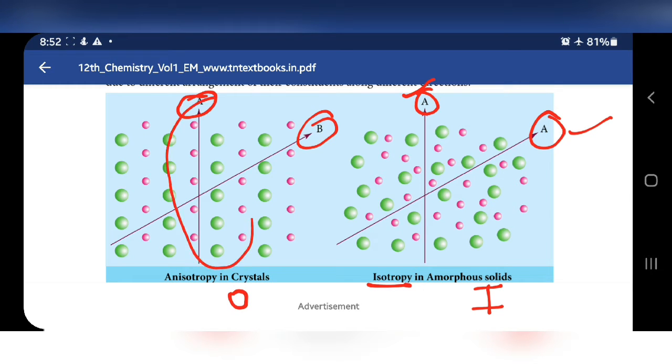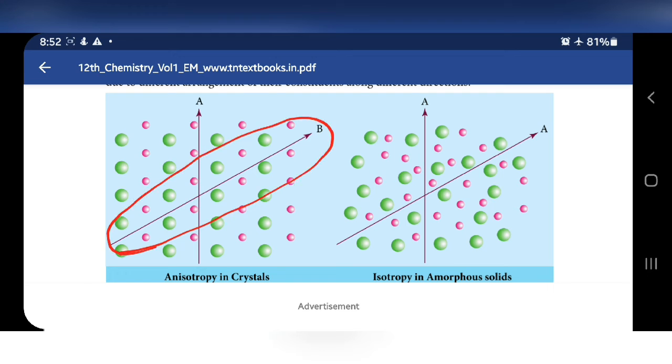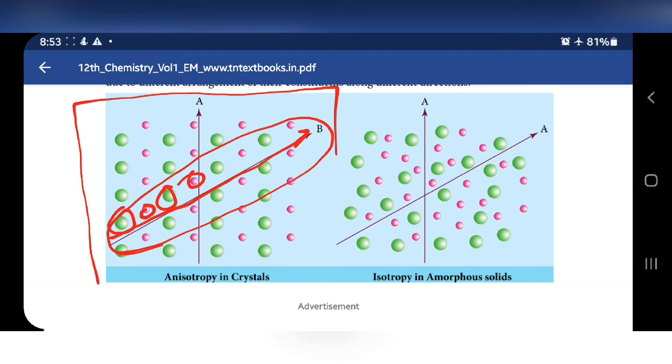In this path the rays go along the direction in which the same types of atoms are arranged. See here, green atoms, here pink atoms, like that. See this, if you pass rays here, one big atom and one small atom are alternately arranged. So in this picture there are two types of arrangements, so we also got two types of rays. So this is isotropy and anisotropy.